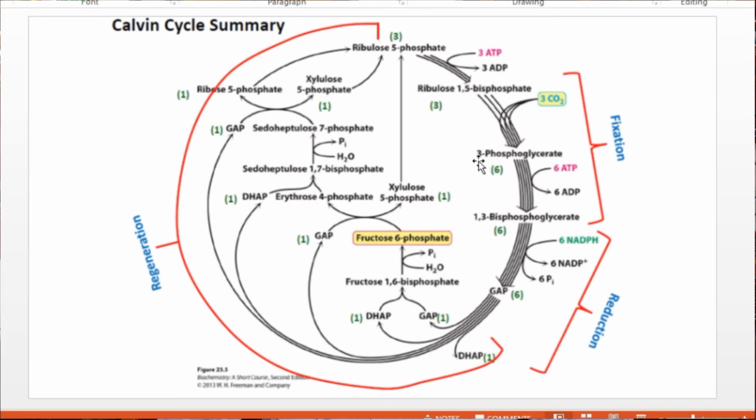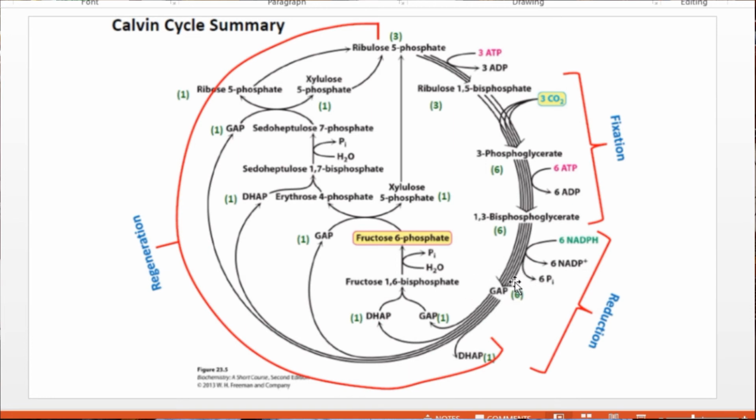This 3-phosphoglycerate combines with ATP molecules to form 1,3-bisphosphoglycerate. Then this 1,3-bisphosphoglycerate combines with 6 NADPH molecules to form 3-phosphoglyceraldehyde phosphate.